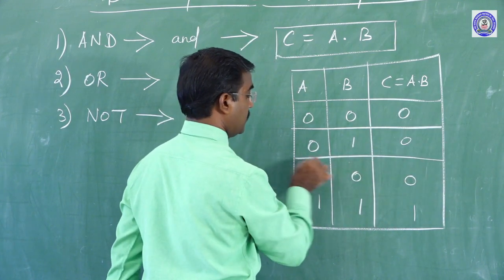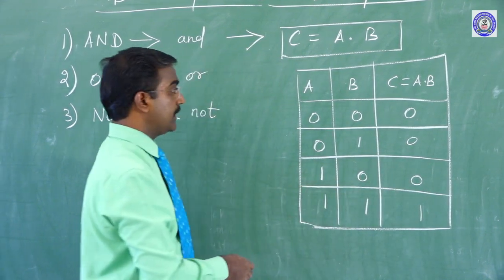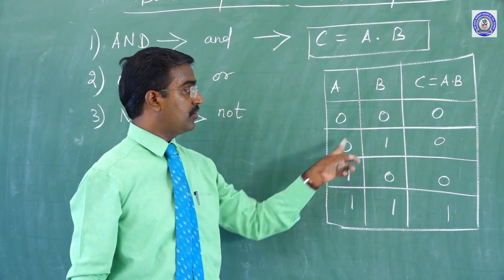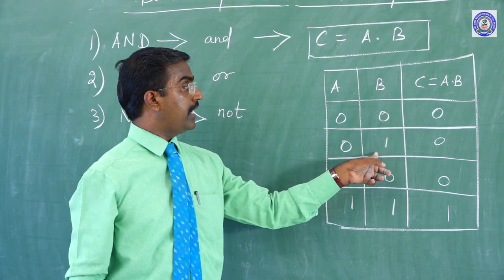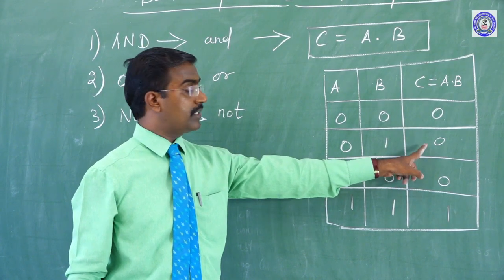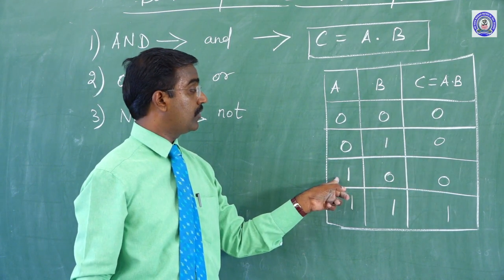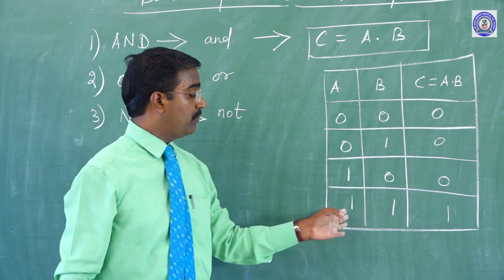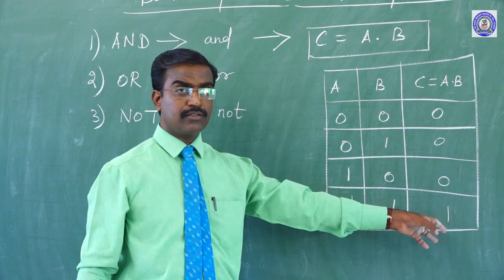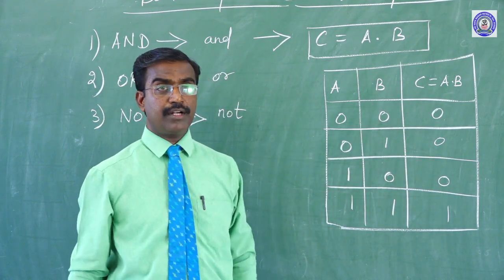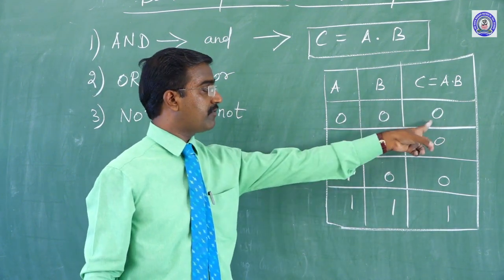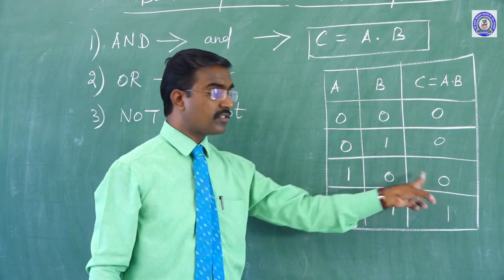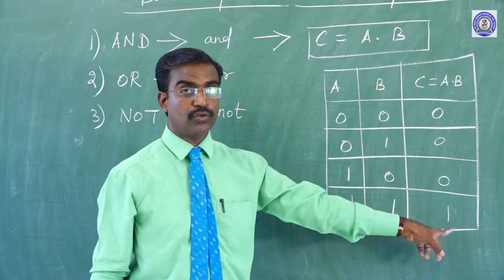Initial stage A 0, B 0, that's why C equal to A into B is 0. Same, A equal to 0, B equal to 1, and then C equal to A into B, that's why 0. Here A equal to 1 and B equal to 0, that's why 0. Both are 1, simply called 1. Okay. In logical terms we say false, false, false, and then false into true, false. True into false, false. True into true, true.